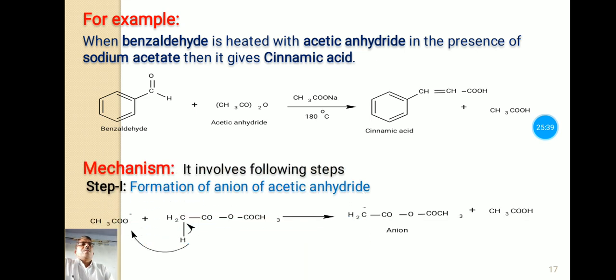Now this mechanism involves the formation of the anion of acetic anhydride. This is the acetic anhydride, and this acetate ion abstracts the proton from this carbon, and that forms CH3COOH as a byproduct, and a carbanion, which is known here as the anion. So the first step is the formation of the anion of acetic anhydride.